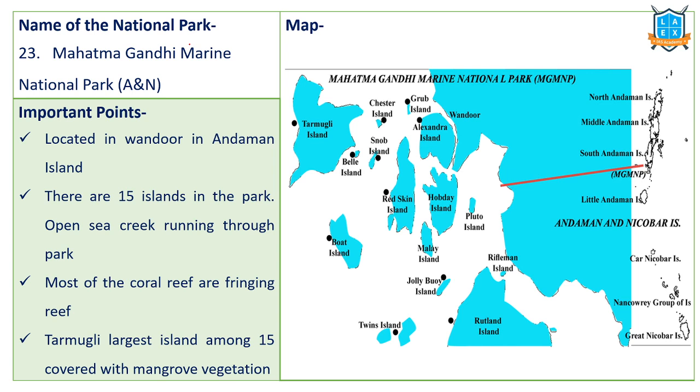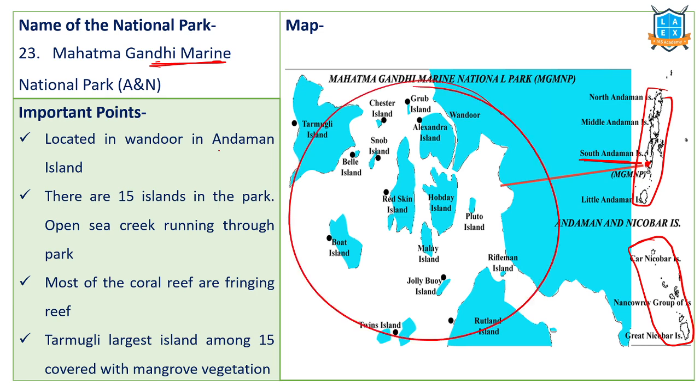Next, Mahatma Gandhi Marine National Park, very important. Till now we have understood about two national parks, Gulf of Kutch Marine National Park, Gulf of Mannar Marine National Park, and this is the third one, that is Mahatma Gandhi Marine National Park. This is located in Andaman and Nicobar Islands. This entire group is Andaman Islands. This entire group of islands, Nicobar Islands. In the Andaman Islands, especially the South Andaman Islands, this national park is located. This consists of all these islands. The Mahatma Gandhi Marine National Park consists of group of 15 islands.